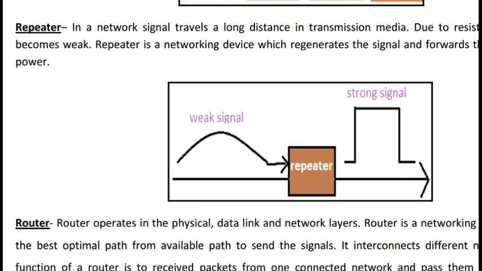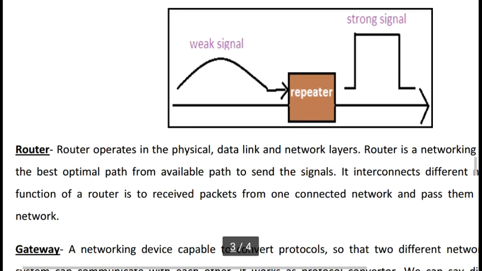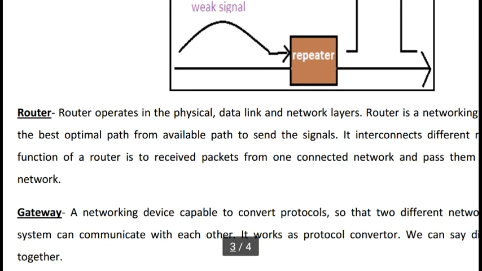We can say it reboosts our signal, or we can say the weak signal is converted into a strong signal. Okay, a router. This is another networking device we require. A router operates in the physical, data link and network layers.